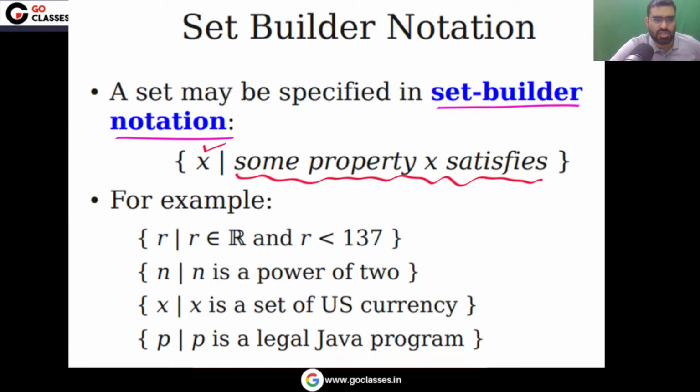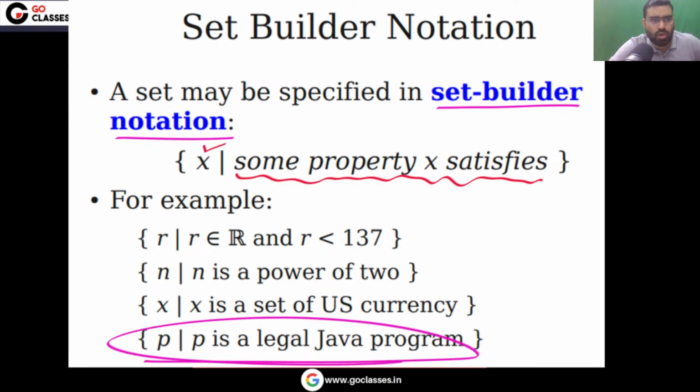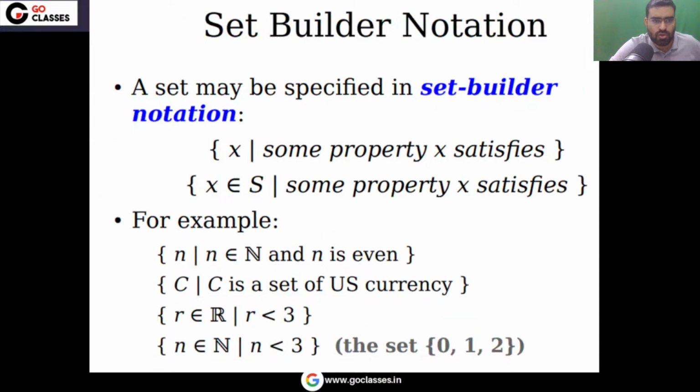Now let's see. So this is your set builder notation, all those elements which satisfy this property. So this is an infinite set, because you are saying that all those elements which are real numbers and less than 137. So of course this is an infinite set, all the real numbers which are less than 137. Here you have n is a power of 2, all the numbers which are powers of 2. This is a set which contains all the US currency, and this is a set which contains all the legal Java programs. So and so on. So very simple, you can check.